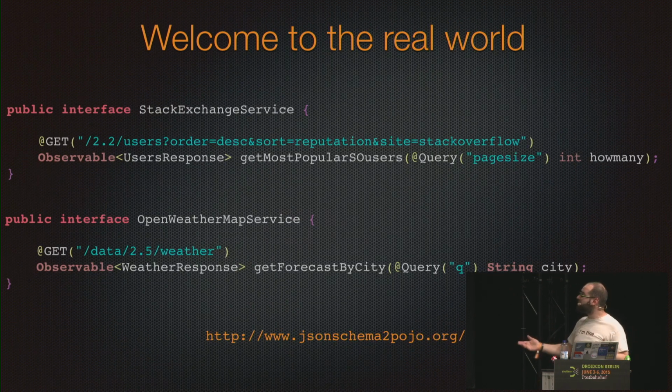So we have Retrofit. Retrofit has a brilliant implementation. They just map the REST API to a Java interface. Basically that's it. They support RxJava out of the box because they are smart people. I mean, why not? So we are mapping the response to a Java object. I'm too old for creating the objects manually, so we are using JSON schema to Pojo because I have not so much time,